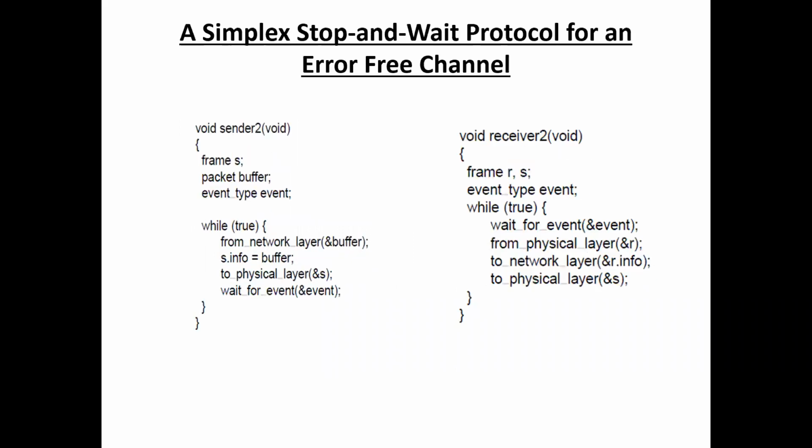Next one, a simplex stop and wait protocol for an error-free channel. This one is also only one-way transmission, that is one directional flow. And there are no errors in this simplex stop and wait protocol. That's why it's called an error-free channel. It does not contain any error, but there is some flow problem.